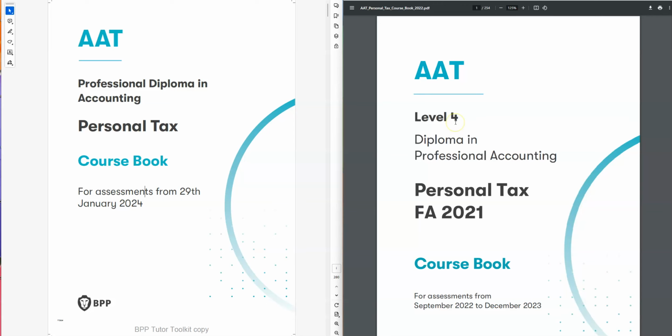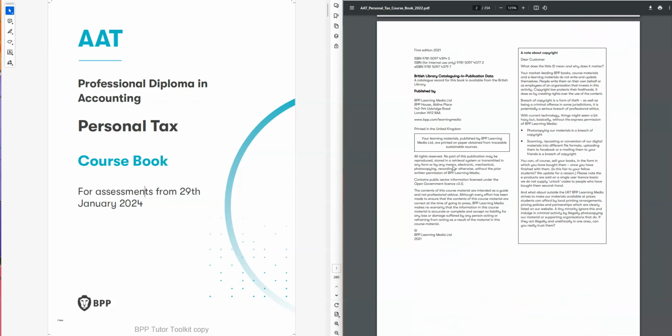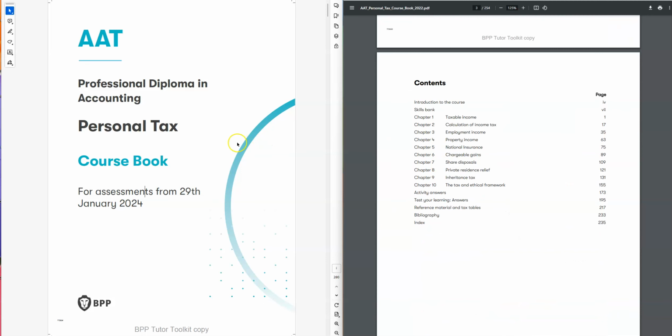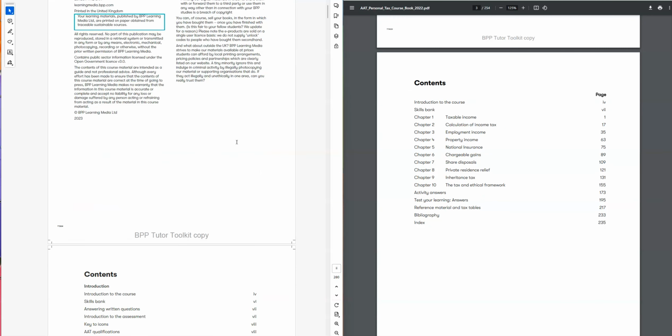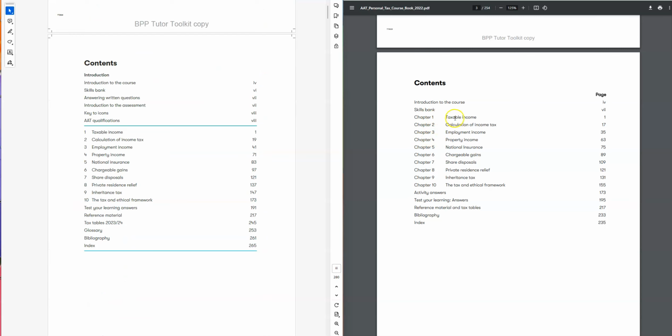So let's have a look at what is the basic difference. Let's open the content first for the Financial Act 21. On the content page we can see taxable income, chapter number 1. Then chapter number 2, calculation of the income tax, then employment income, property income, national insurance, chargeable gain, share disposal, private resident relief, inheritance tax, and the tax and ethical framework.